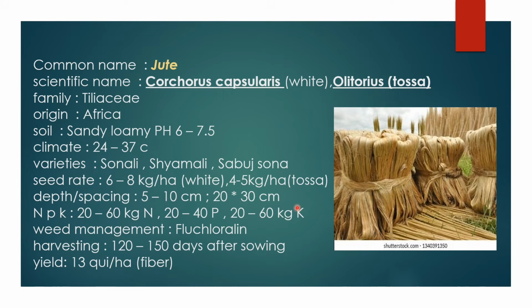For jute cultivation, first we cultivate the plants, and after that we cut these plants and soak them in water for 10 to 15 days. After that we take the plants and extract the fiber thread from them. Next we dry this thread, and then we use it for purposes like woolen bags and jute bags.